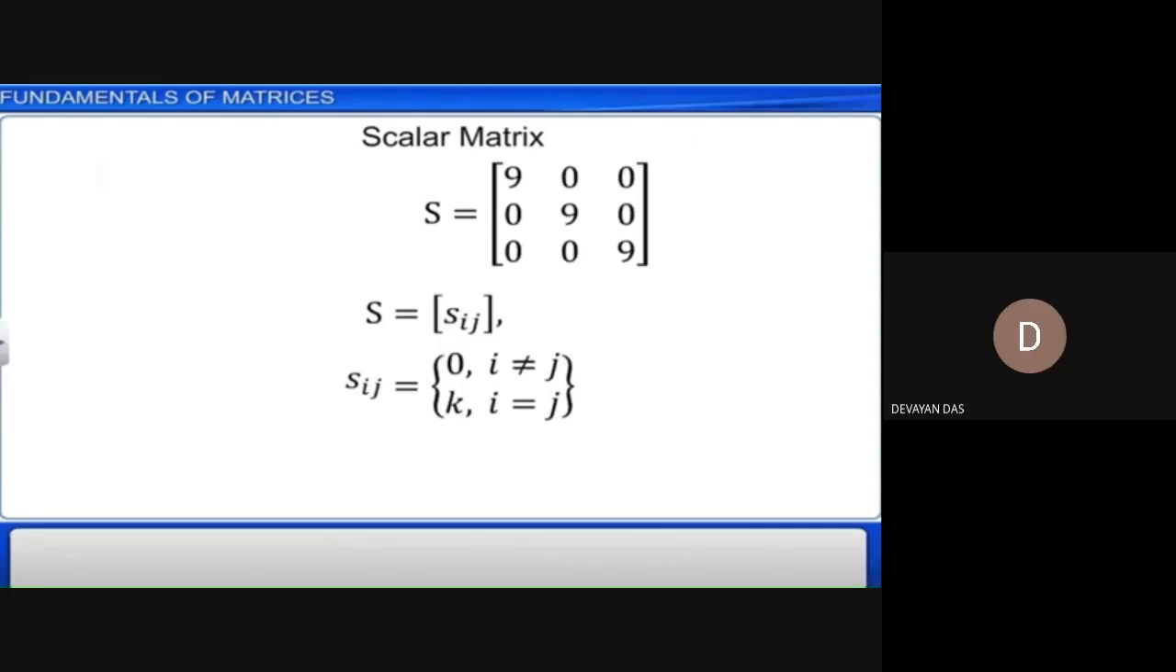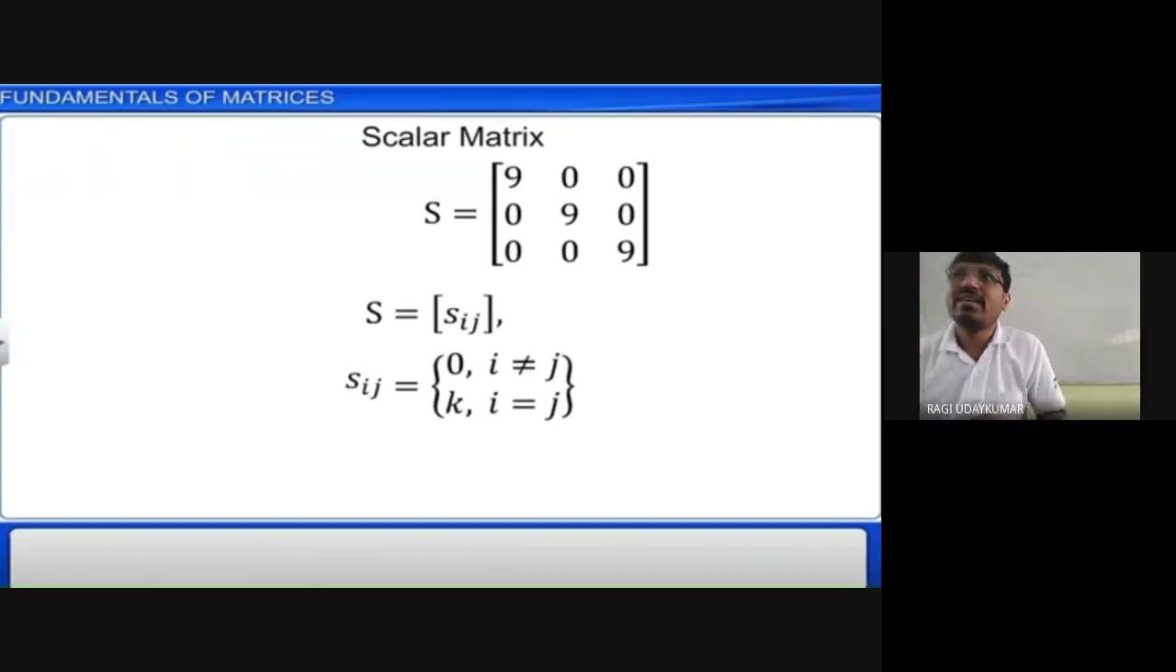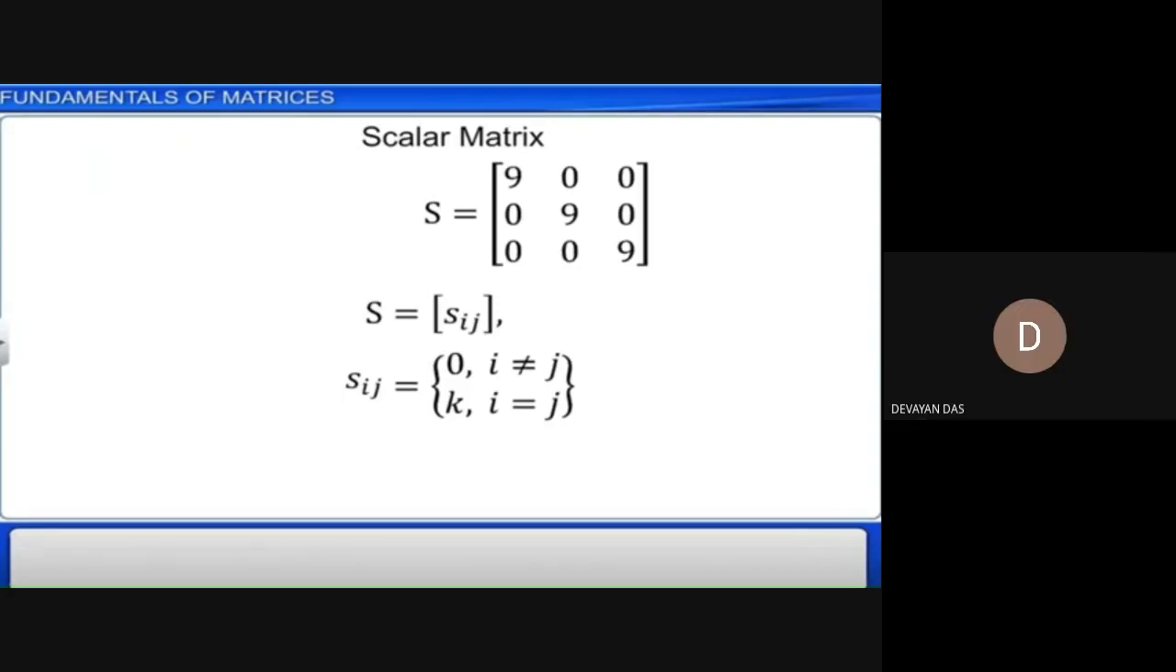Sir, I did not understand the meaning of Sij in the bracket. See here, it is given with that. Sij in brackets means this is the general form of writing the matrix, the mathematical form of writing. The format of writing a matrix or the element of a matrix?